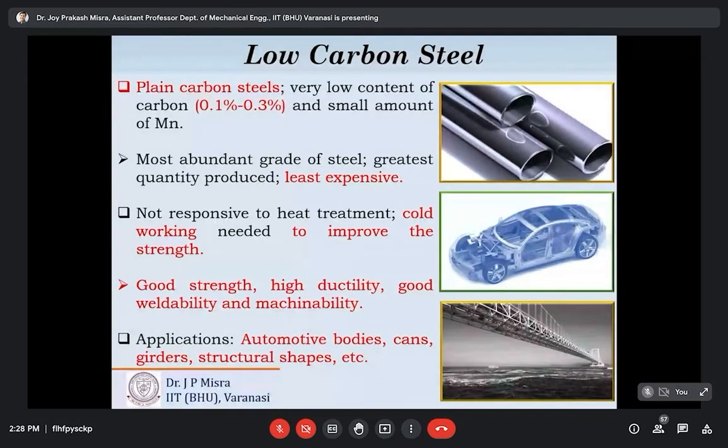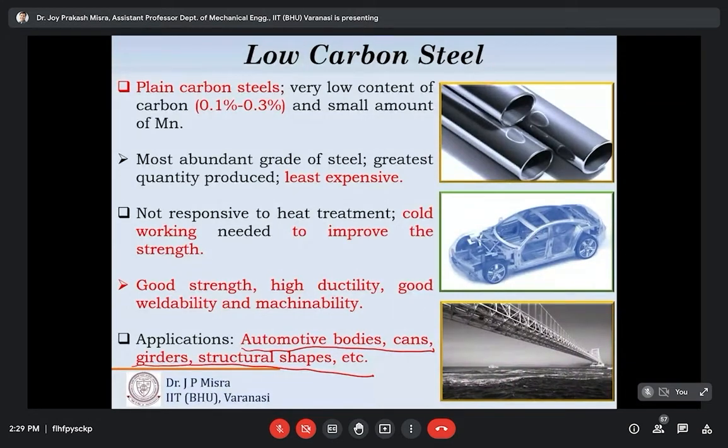Low carbon steels form the largest percentage of steel produced because it is the cheapest engineering material. Typical applications include screws, nails, nuts, bolts, light and heavy structural members, machine parts, car bodies, and girders. It can be used to manufacture automotive bodies, beverage cans, girders, structural shapes, etc.